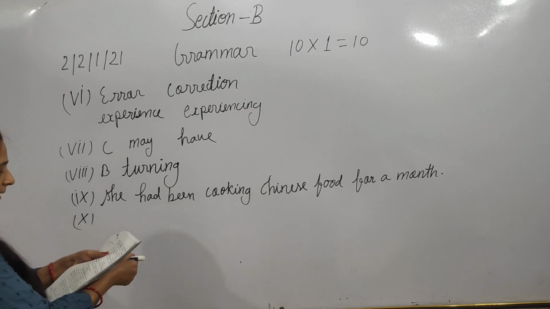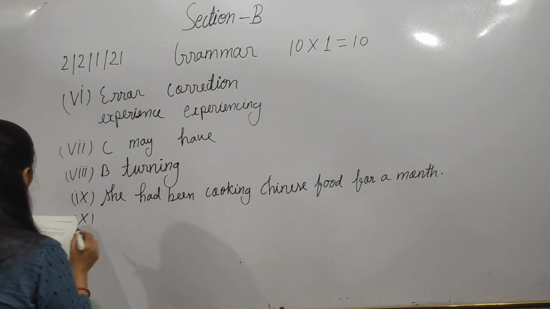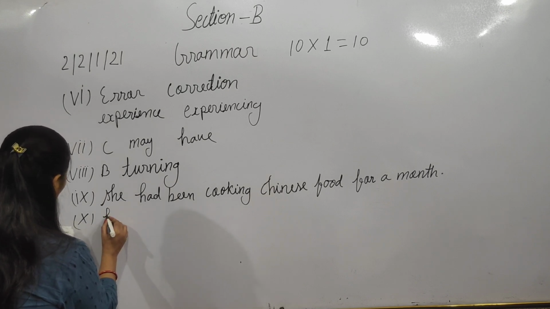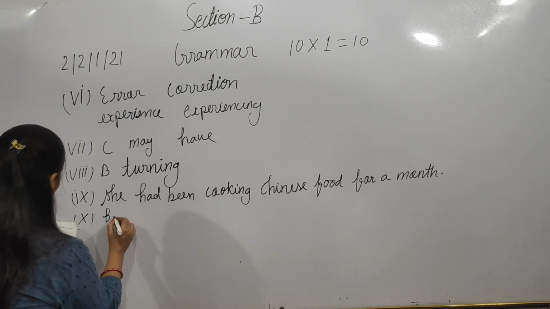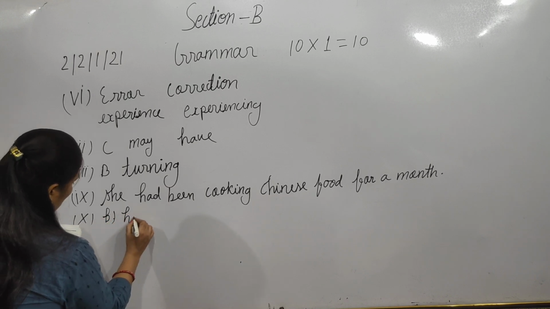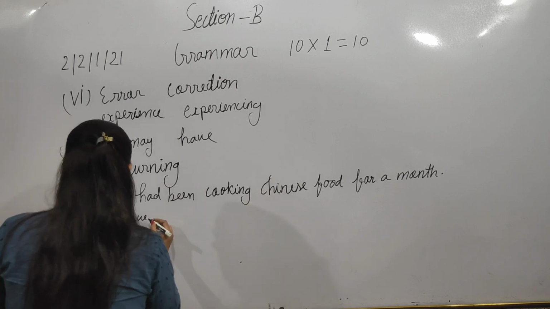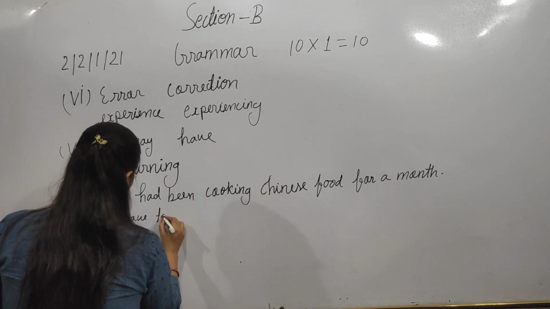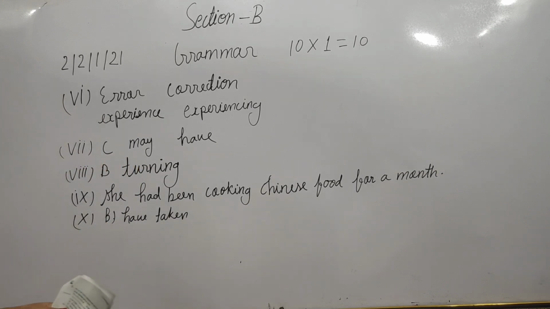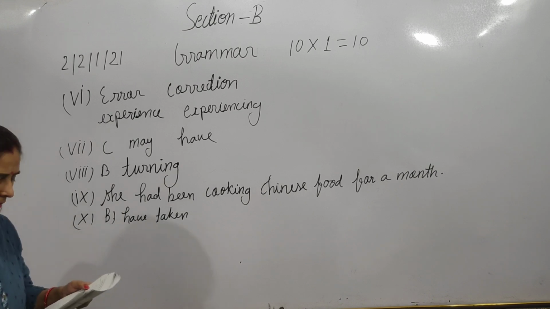So here it means authors, a plural verb is given. So here are the first, second and third forms of the verb. So the answer B would be correct here. B would be correct. Have taken would be the correct answer. Now let's do the 11th one and the 12th.